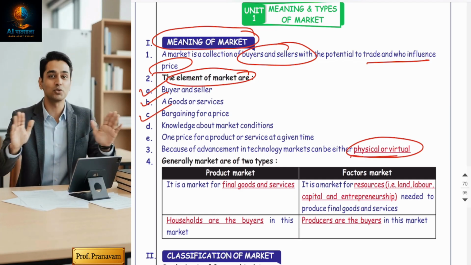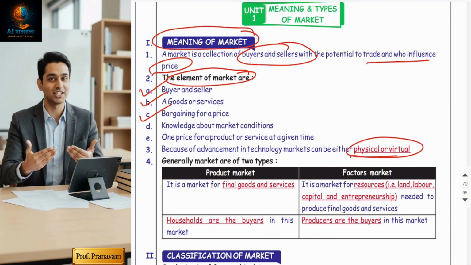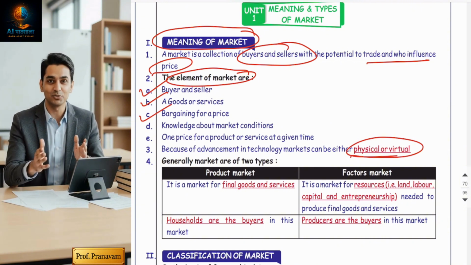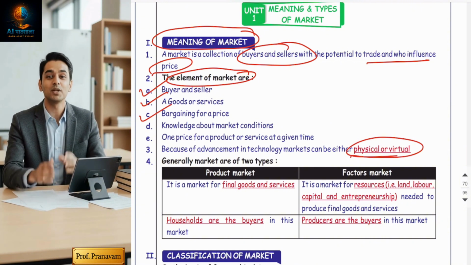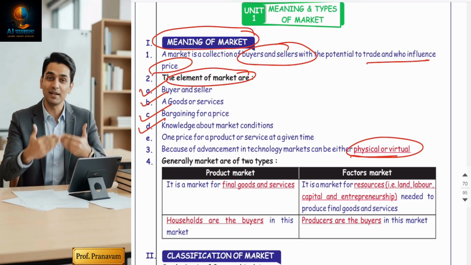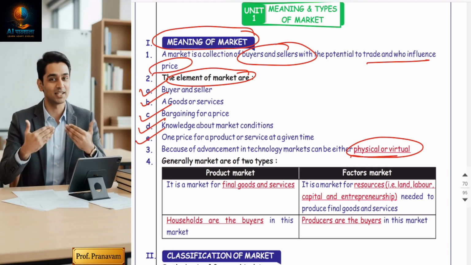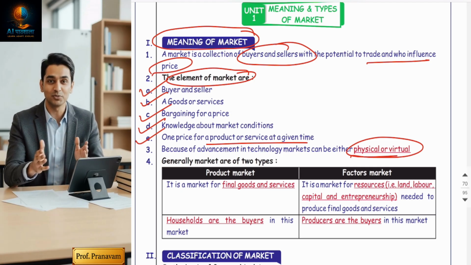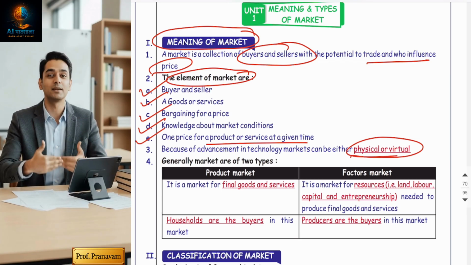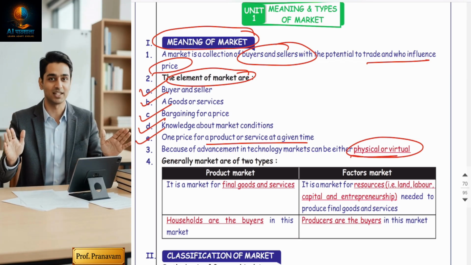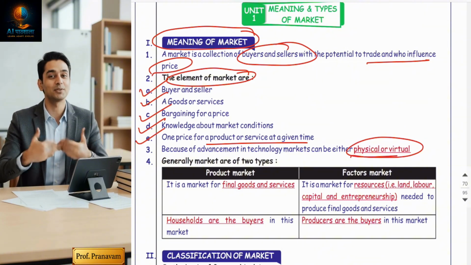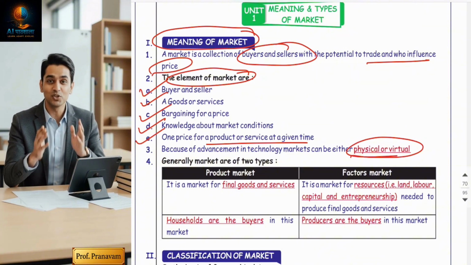Then bargaining for a price, it is obvious in the market. Now, bargaining or negotiation, then knowledge about the market condition, and the last one is one uniform price for a product at a given time. That means without these five, a market cannot function. That's why it's called the most important elements of the market.